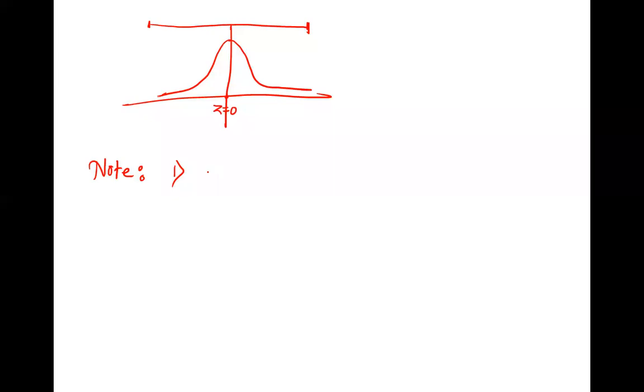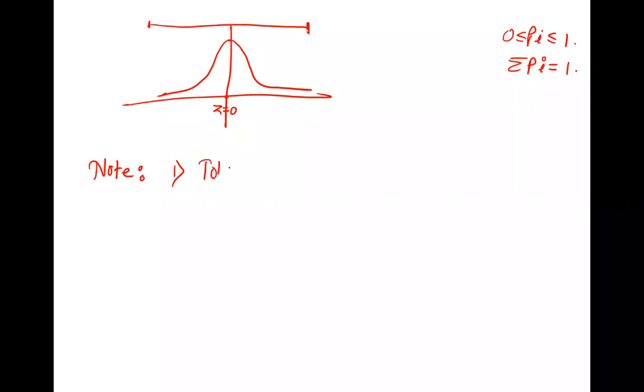We know the two conditions: each probability is between 0 and 1, and the summation of all the probabilities, the total probability, is always 1. So this total probability is the area under this curve.